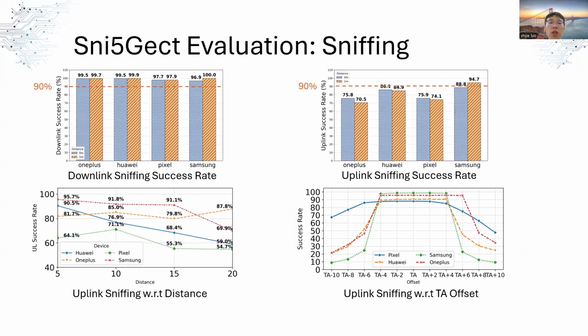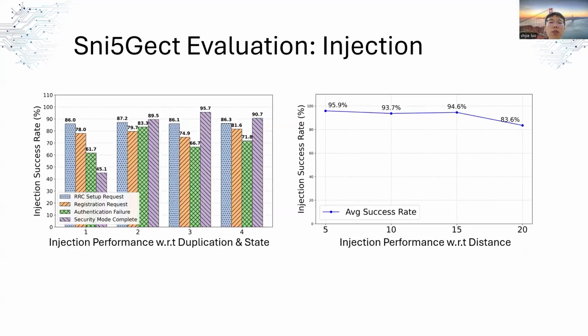Since Sniffjet leverages the timing advance command to adjust uplink sniffing timing, we also evaluated performance across different TA offsets. The result shows that uplink sniffing remains robust for TA variation of up to ±4, which corresponds to a time mismatch of ±1 microsecond. We also evaluated Sniffjet's injection capability using srsRAN as a legitimate base station.